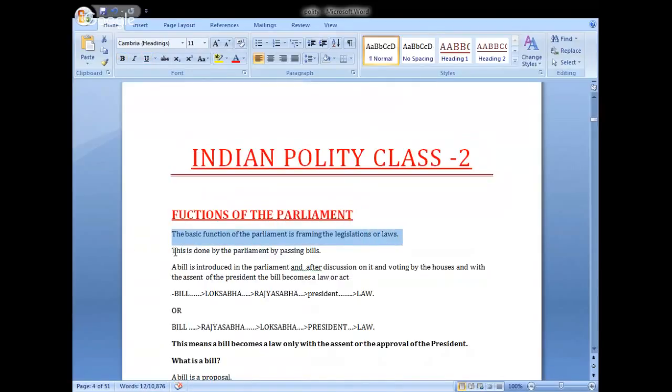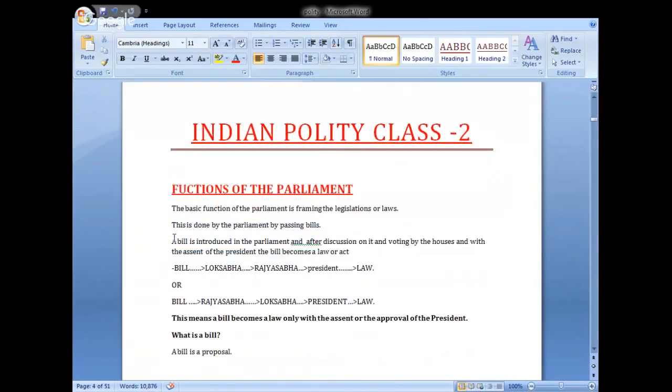Okay. This is done by the parliament by passing bills. What is a bill? We will learn after some time. The law making is done in the parliament by passing the bills. A bill is introduced in the parliament, and after discussion on it and voting by the houses, and with the assent of the president, the bill becomes a law or act.